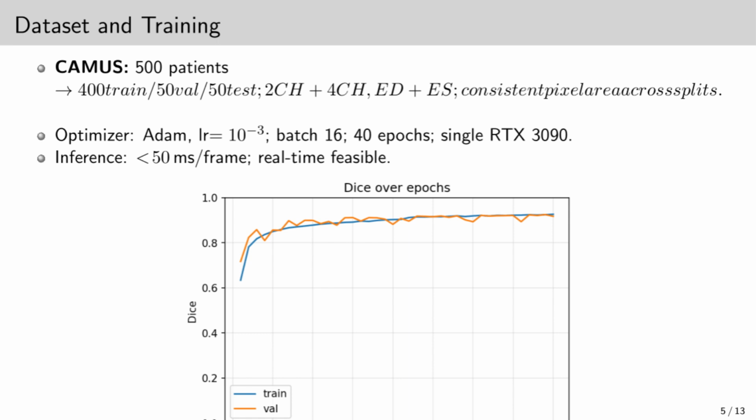For training, we used the Adam optimizer with a learning rate of 0.001, batch size of 16, and trained for 40 epochs. Each model trained in about 40 minutes on an RTX 4090 GPU. At inference, the pipeline processed each frame in under 50 milliseconds, which makes it feasible for real-time use in a clinical setting.